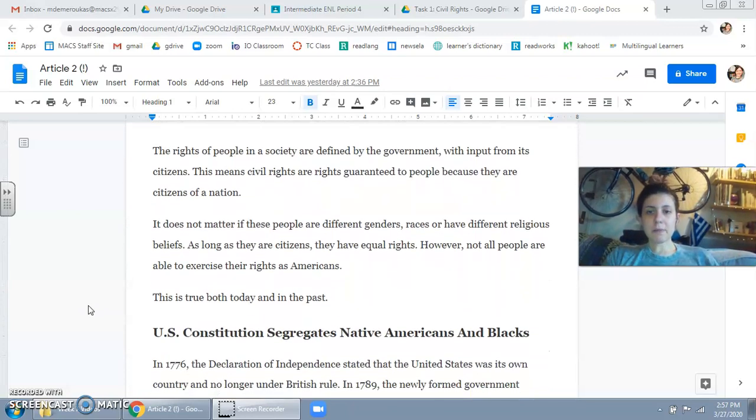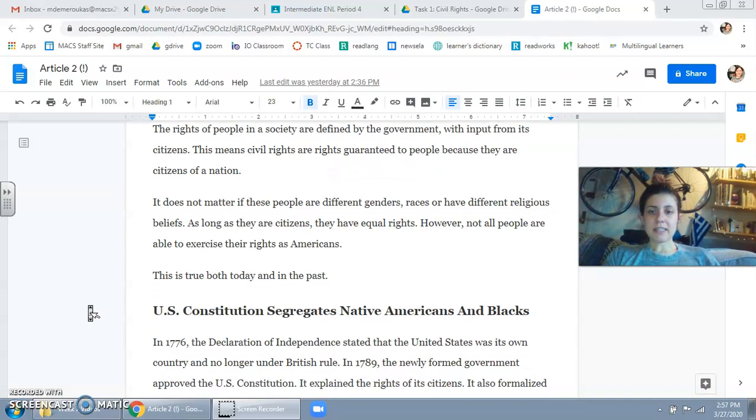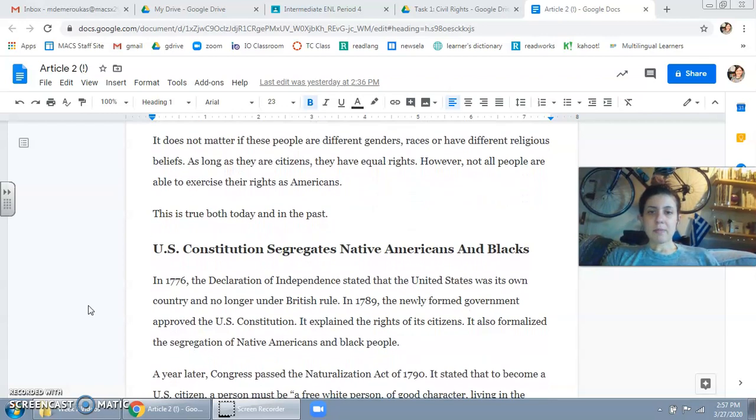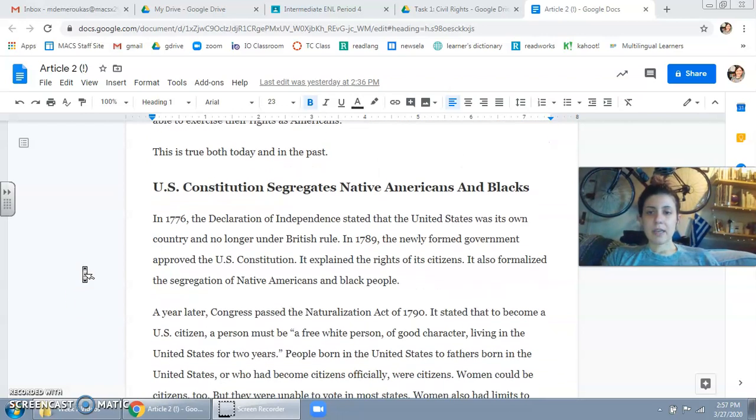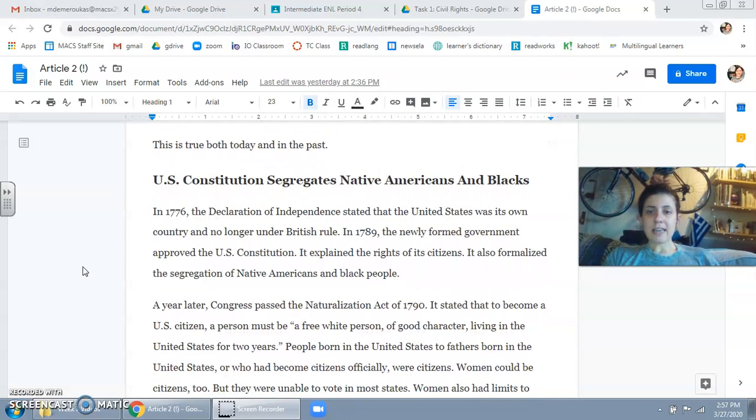The rights of people in a society are defined by the government, with input from its citizens. This means civil rights are rights guaranteed to people because they are citizens of a nation. It does not matter if these people are different genders, races, or have different religious beliefs. As long as they are citizens, they have equal rights. However, not all people are able to exercise their rights as Americans. This is true both today and in the past.